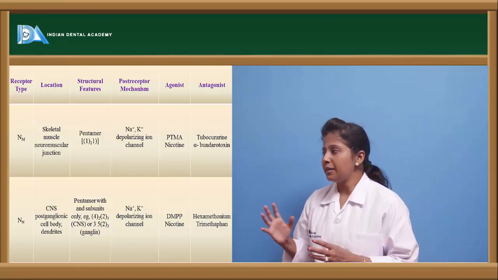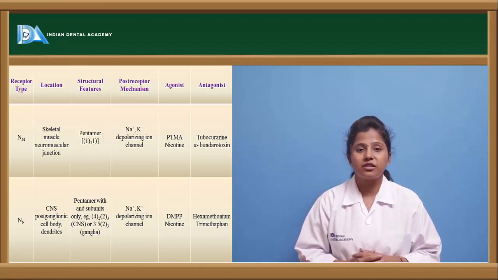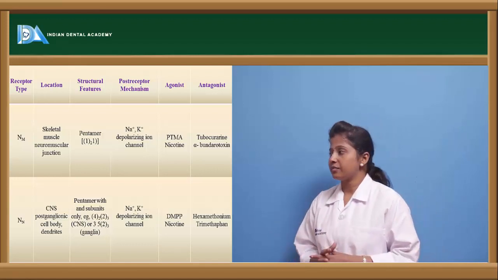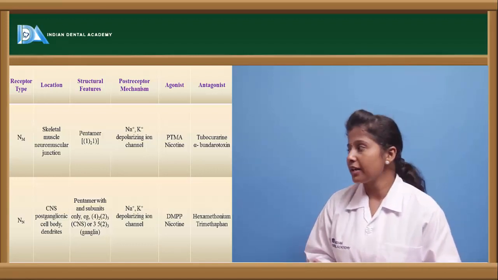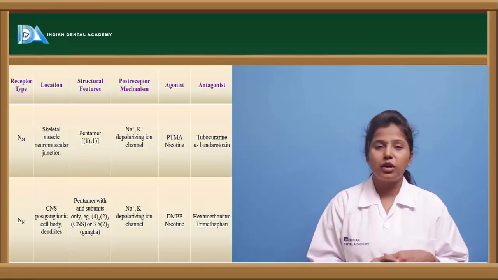So this NM type of receptor is a pentamer, a 5 subunit structure which is a ligand gated ion channel receptor, and this shows the effect of sodium and potassium depolarization.